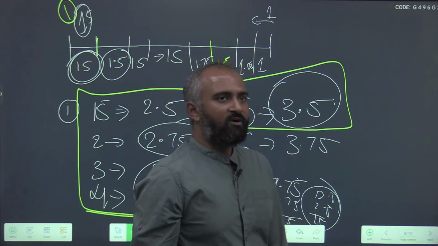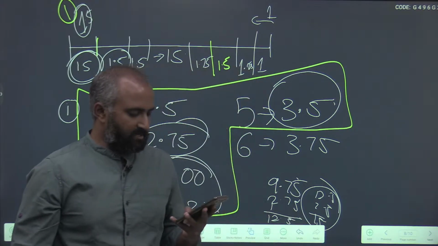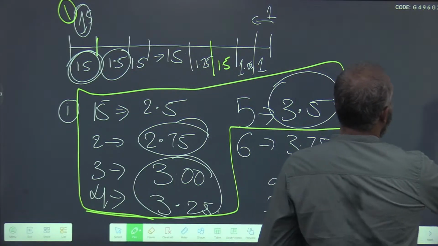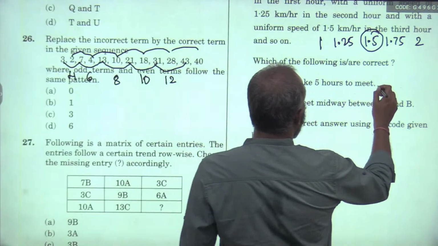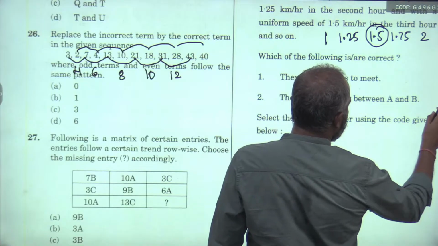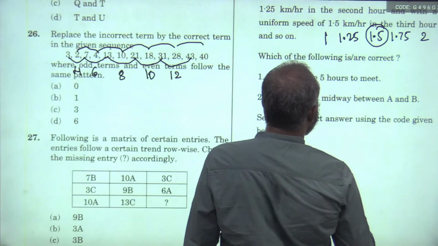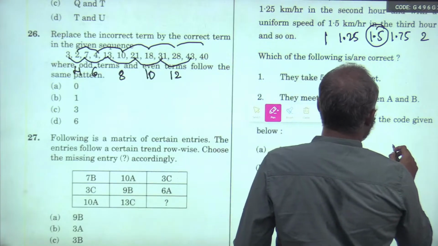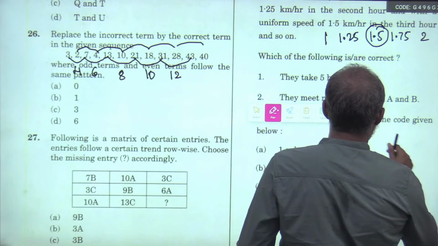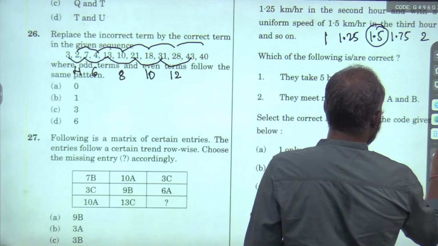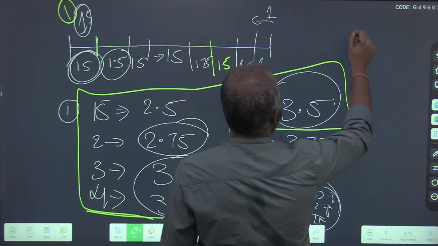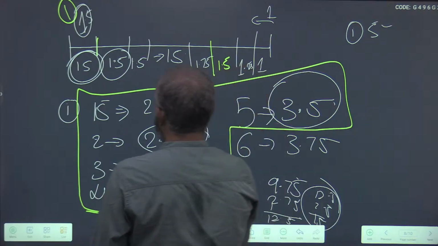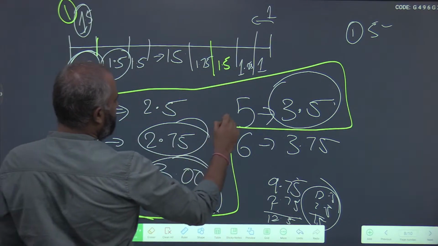Okay, at the end of 5 hours they meet. Okay, so let us see the statements now. The options given are: the first statement is they take 5 hours to meet. Yes, they took, right. First hour, second hour, third hour, fourth hour, fifth hour.